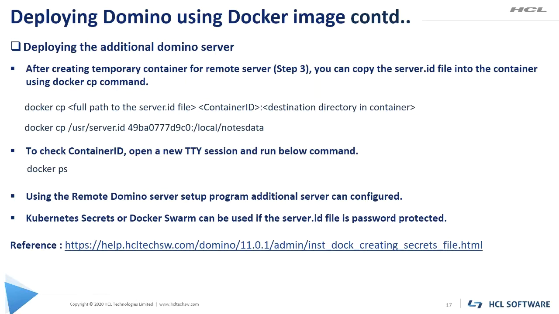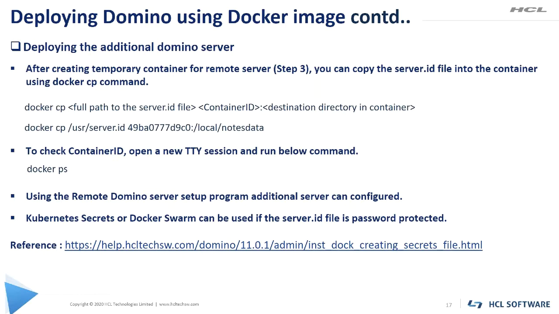Next step is to configure the Domino server using the remote Domino server setup program, which we have already discussed. In case the server ID file is password protected, then you can use Docker Swarm or Kubernetes secrets. I have provided the link on the slide on how to use Docker Swarm or Kubernetes secrets.